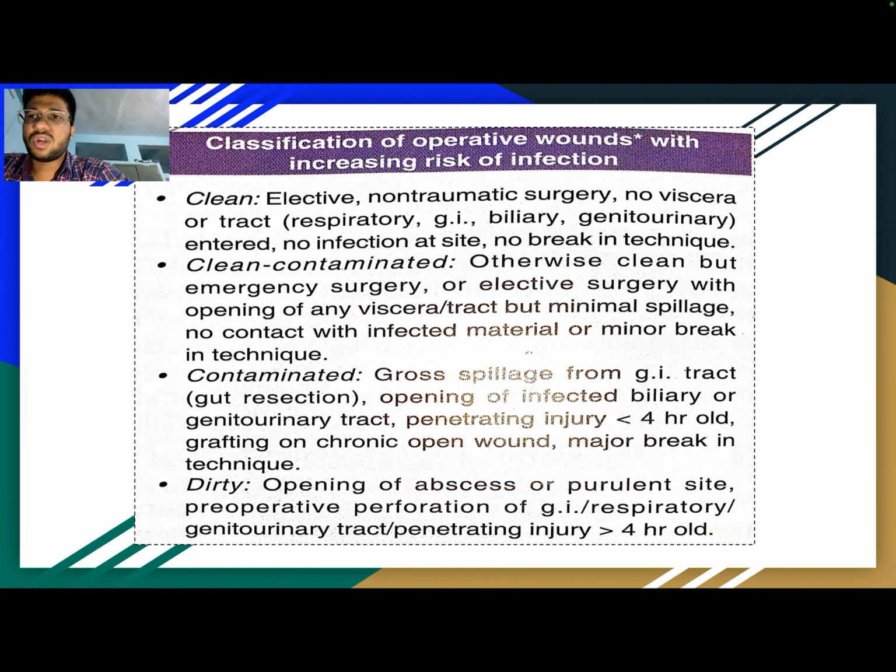Then the clean contaminated: other clean but emergency surgery or elective surgery with opening of any viscera or tract but minimal spillage, no contact with infected material or minor break in technique.